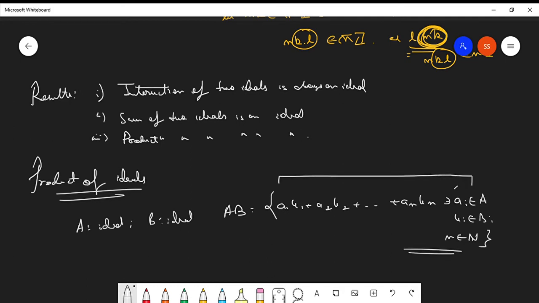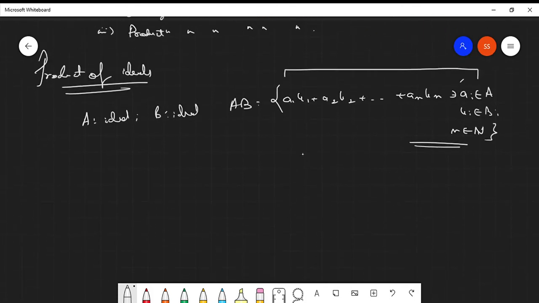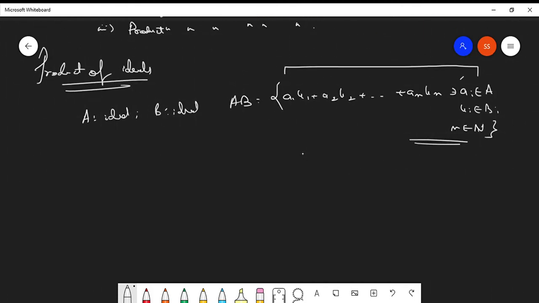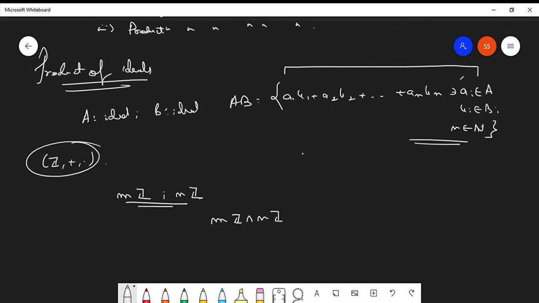More precisely, for the ring of integers, mZ is an ideal and nZ is an ideal. What will be mZ intersection nZ? This will be lZ, where l is the LCM of m and n.